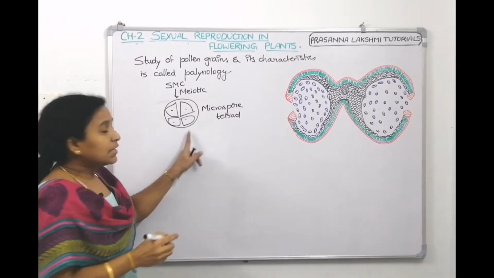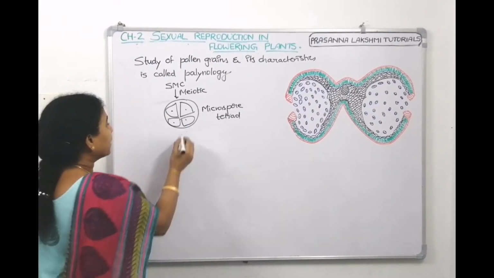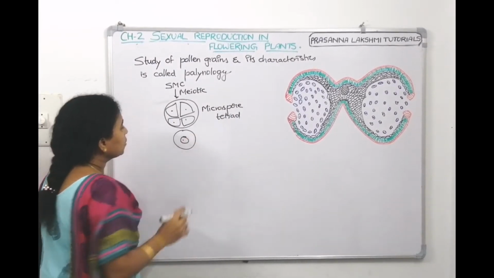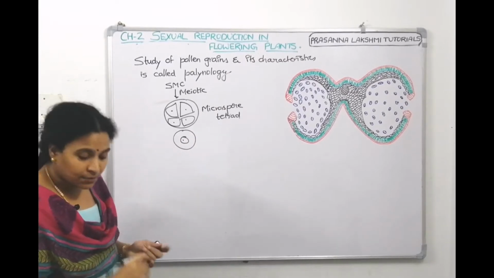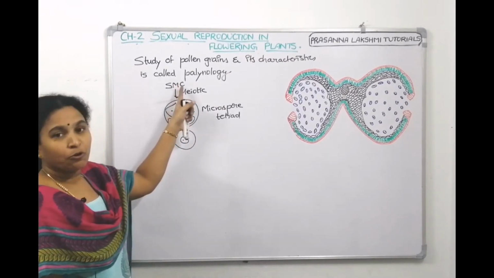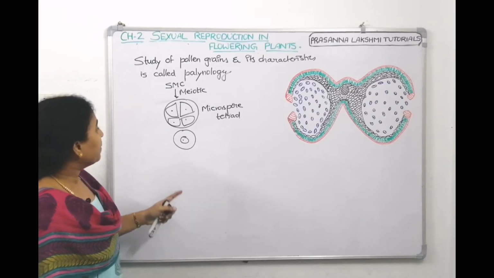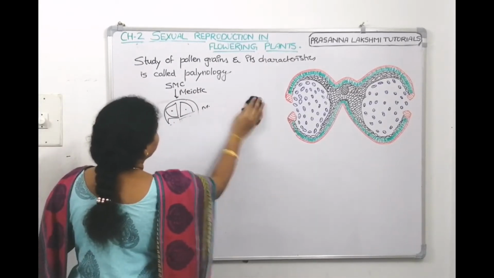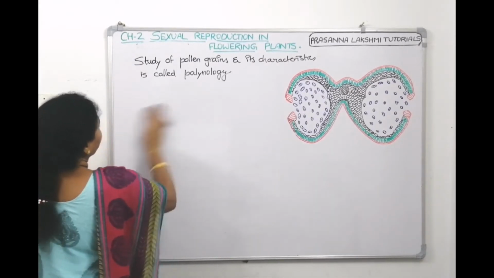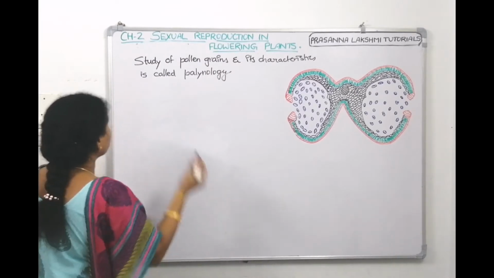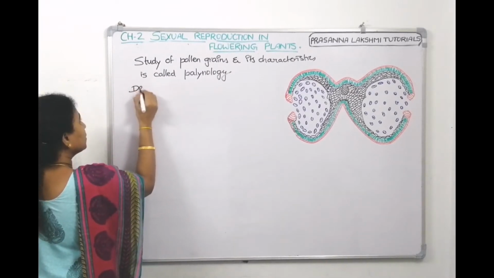Now, when this callose layer dissolves, then the microspore comes out. So, each microspore comes out. Now, this microspore is haploid. Spore mother cell is diploid. So, development of male gametophyte is precocious, we say. What do you mean by precocious? We will see. Let me write down first.